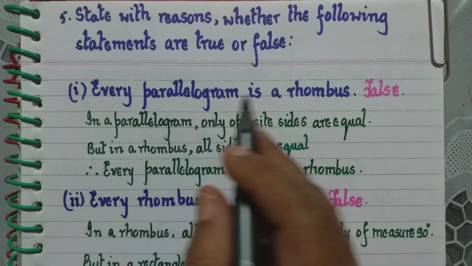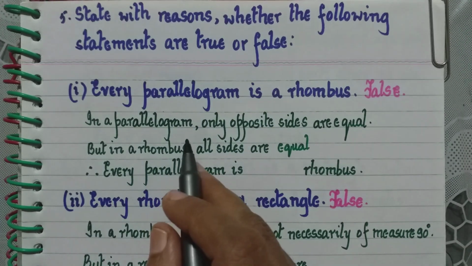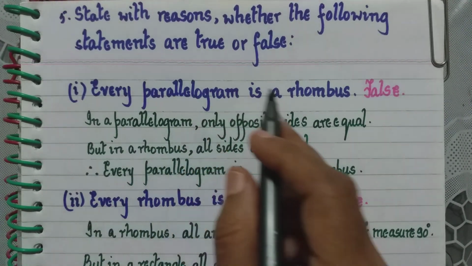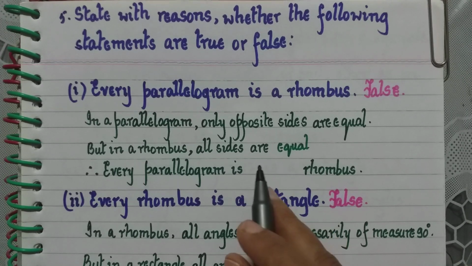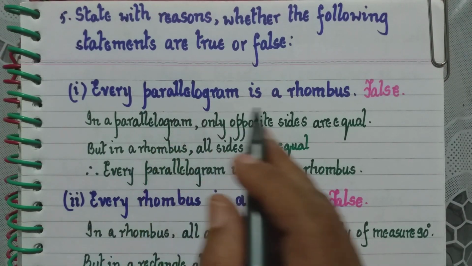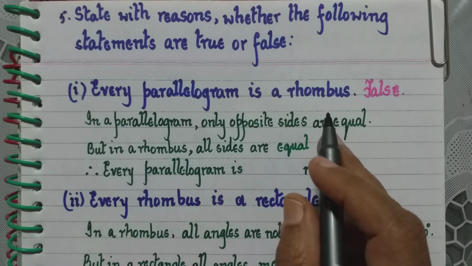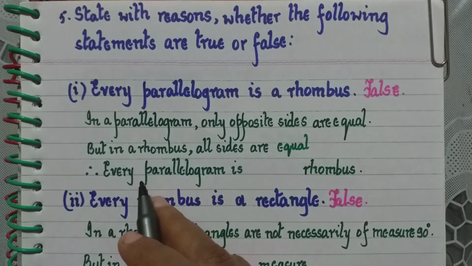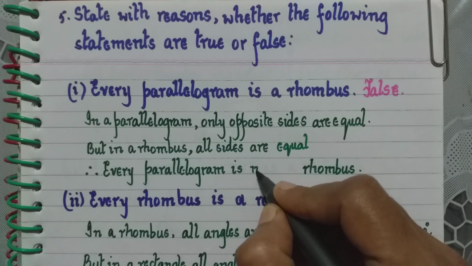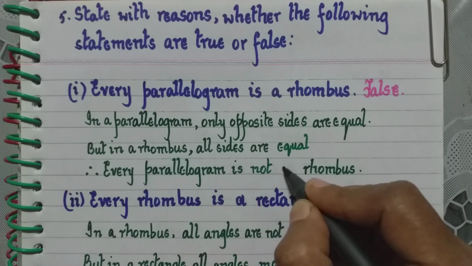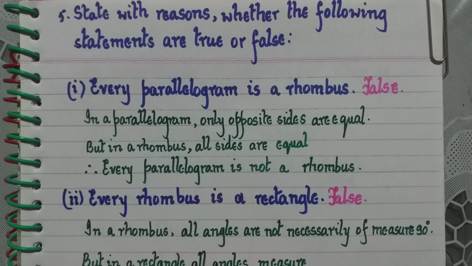So if we say a parallelogram is a rhombus, only opposite sides will be equal. Can it be that every time all the sides will be equal? No. So every parallelogram cannot be a rhombus. Therefore, every parallelogram is not a rhombus.